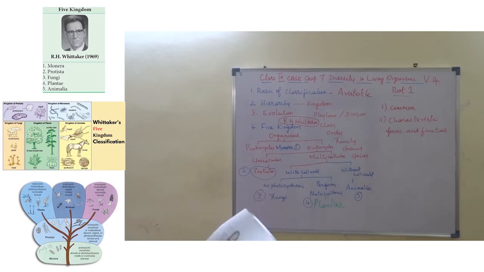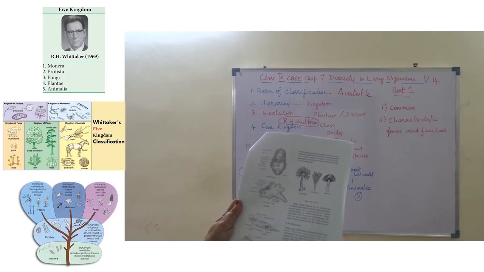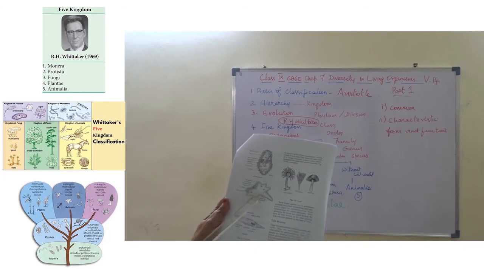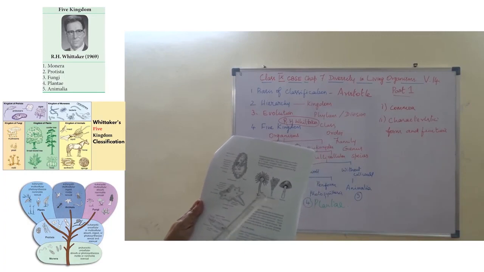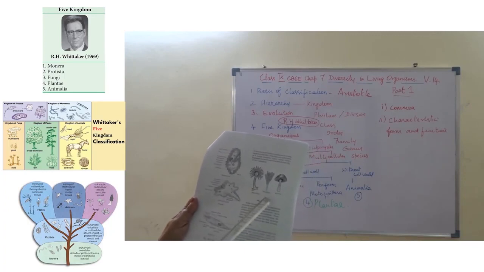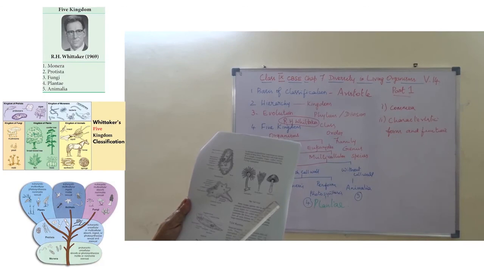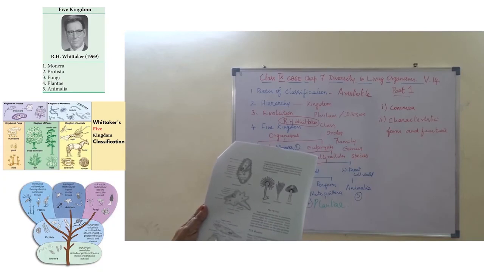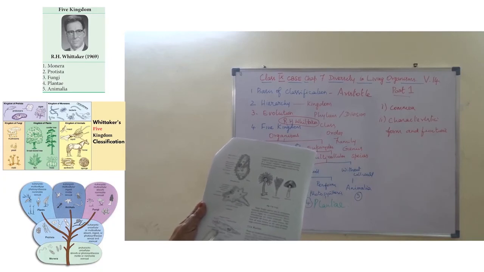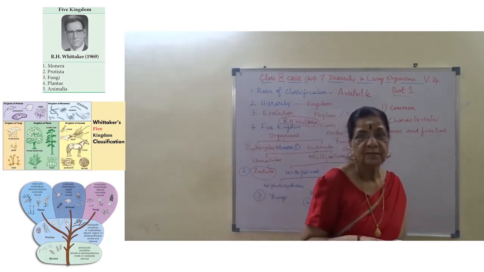Animals included under Protista are Paramecium, Amoeba and Euglena, whereas for Kingdom Fungi the examples are Aspergillus, Penicillium and Agaricus. It's given in our textbook, just go through it. So this is the five kingdom classification. Have you understood?